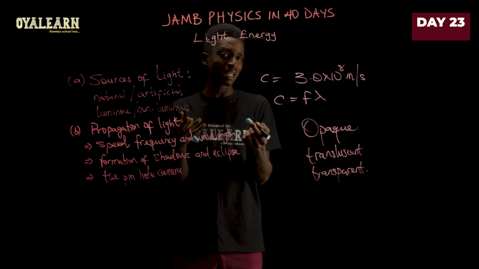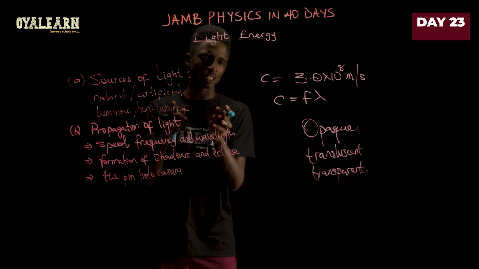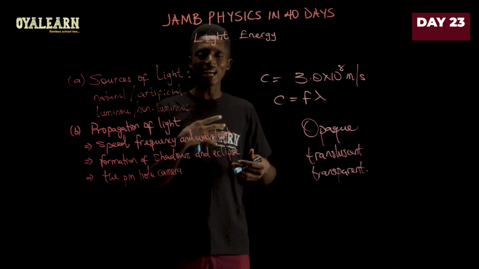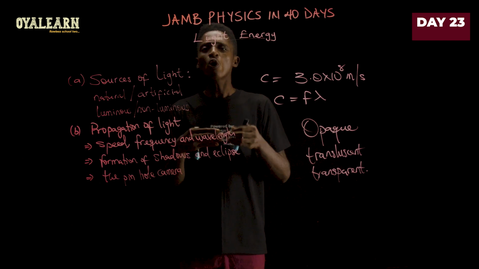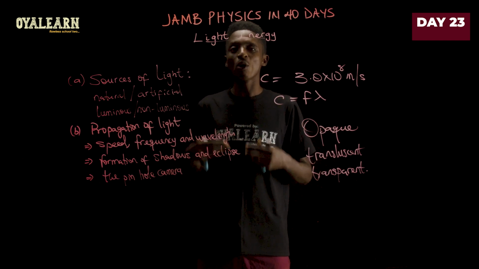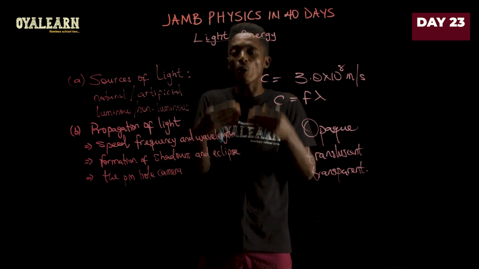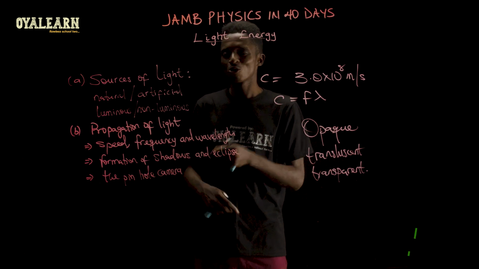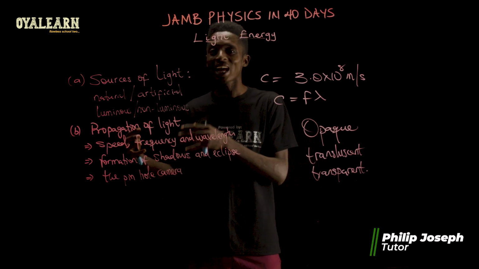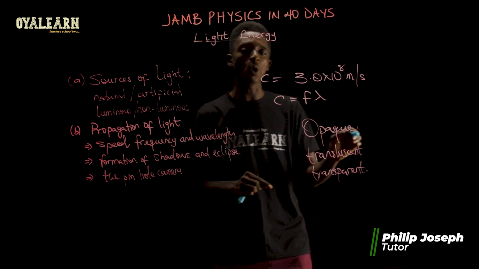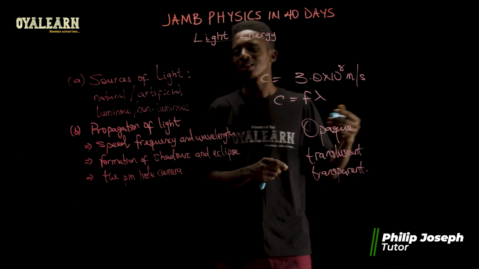To give you a good example of that, consider the X-ray. When you are put in front of an X-ray and the light passes through you, it is only stopped by your bones. That is why when you take an X-ray of yourself, you are able to see your bones. That's because your bones stop the light from passing, but it was able to pass through your flesh. So you see that even opaque objects, light passes through them to a certain degree. But what considers something to be opaque is the degree of light that passes through it.